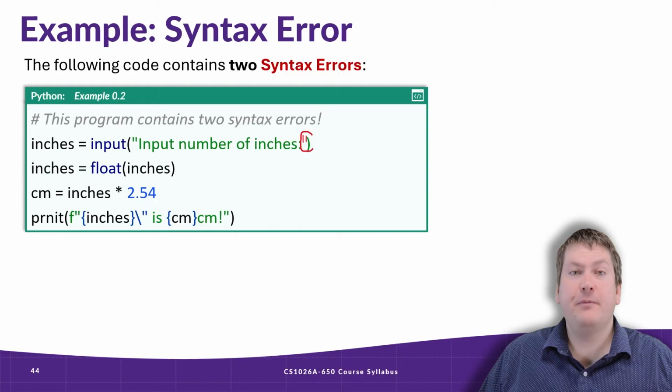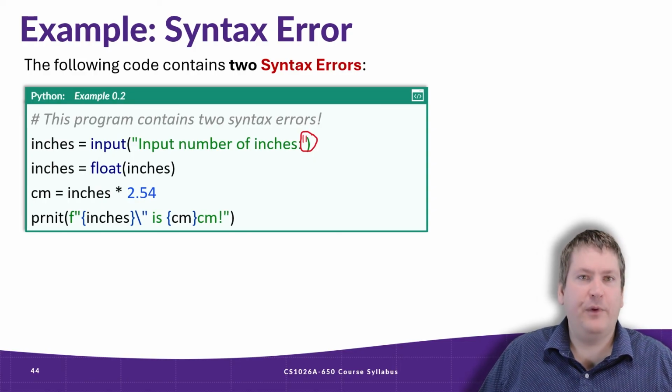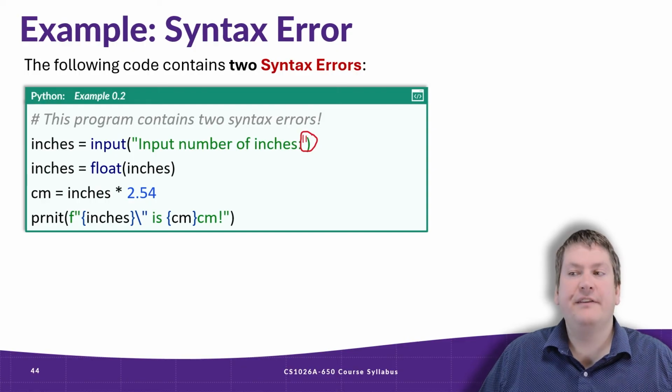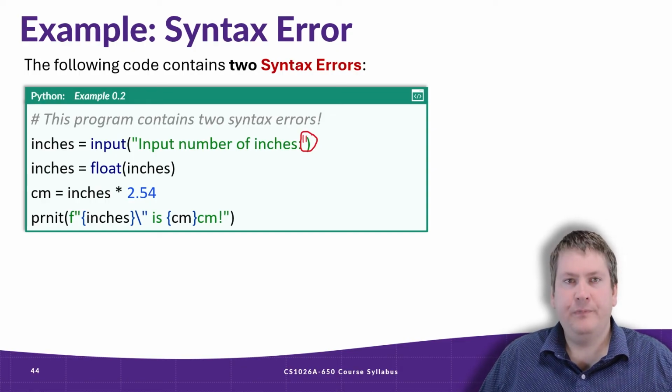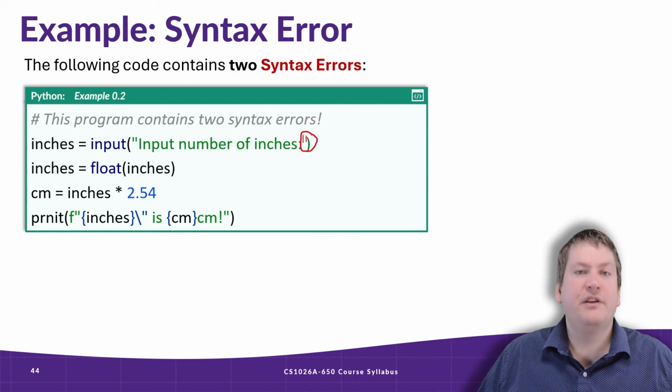The first error is that we forgot to close our string, a string being any text that we want our program to deal with. The input function here takes a string that has to be enclosed in either double quotes or single quotes. The issue was that we forgot to close it with double quotes, so Python thinks that even this bracket at the end is part of the text that we're trying to output to the user, when we needed this double quote mark to close it.